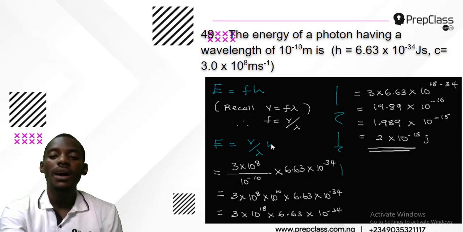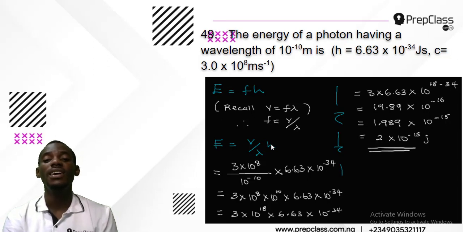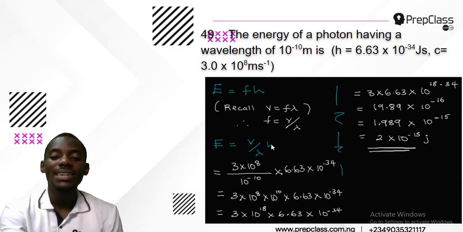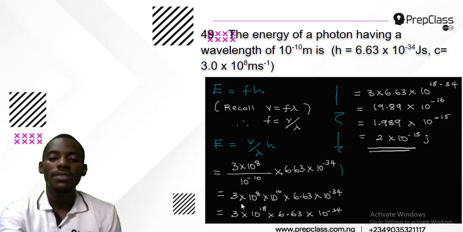Okay. Then my Planck constant is 6.63 times 10 to the power minus 34, and that is what I have here. Then the 10 to the power minus 10 will go up and become 3 times 10 to the power 8 times 10 to the power 10, because when it goes up from minus, it will become plus. That will become 3 times 10 to the power 8 times 10 to the power 10 times 6.63 times 10 to the power minus 34.